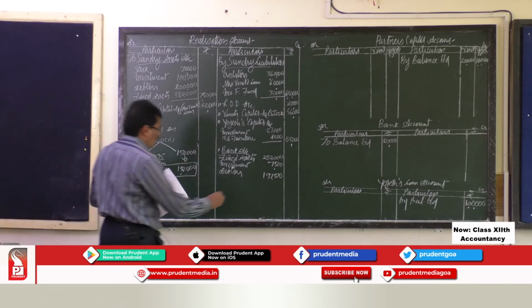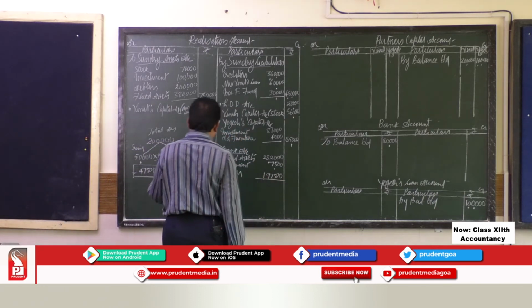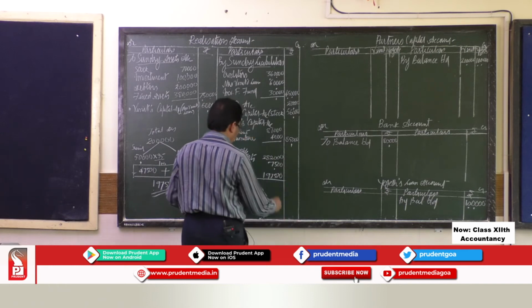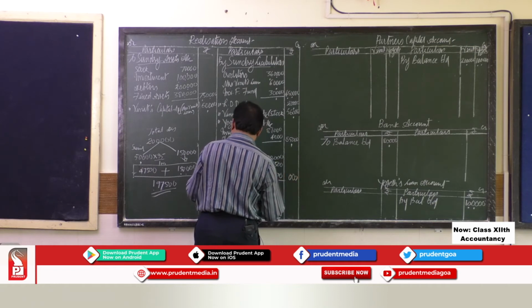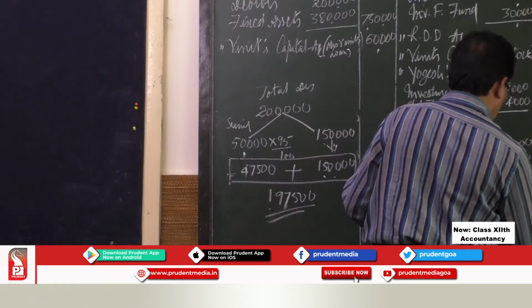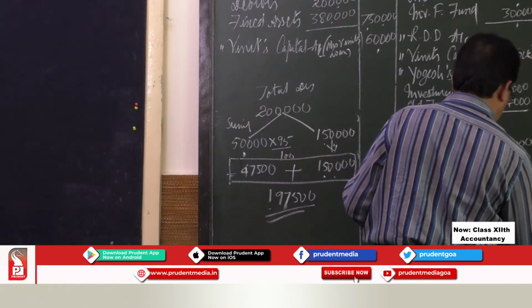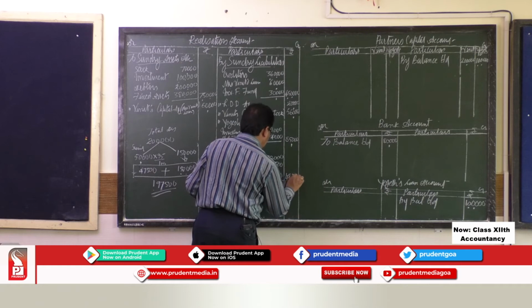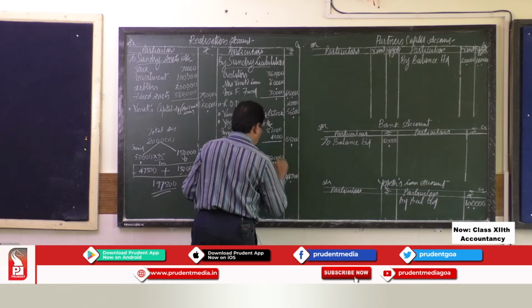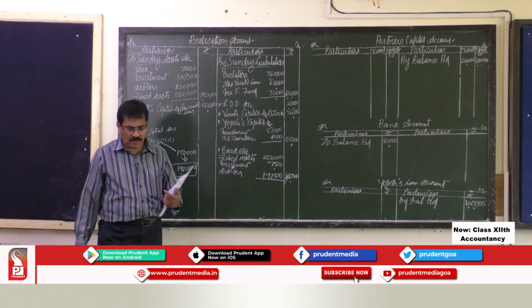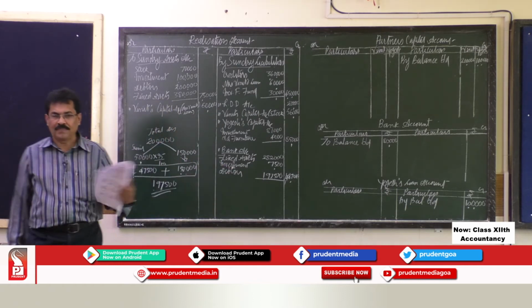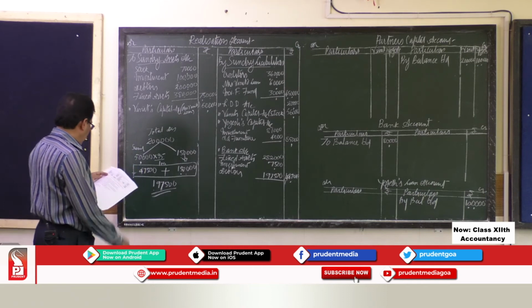Now this is the total amount realized. So 4,87,000 is the total assets realized. Then coming to the next adjustment.